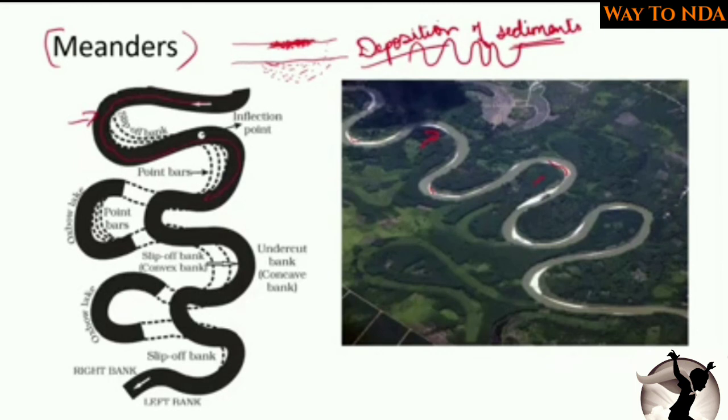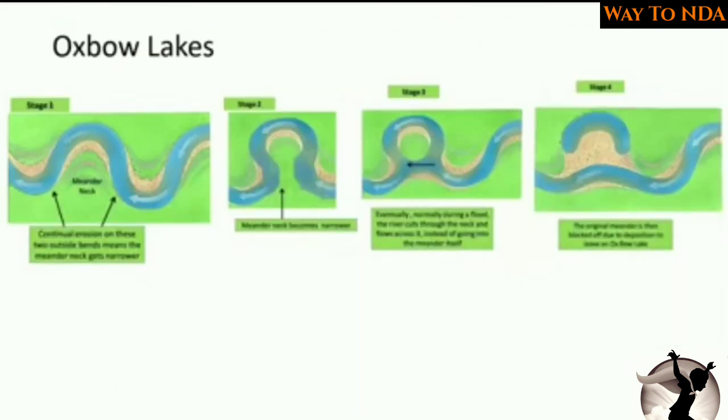And this is called the meandering course of the river. Now, let's see what an Oxbow Lake is. So when the river is meandering, what happens? The first stage, the continual erosion on these two outside bends, means the meander neck gets narrowed.